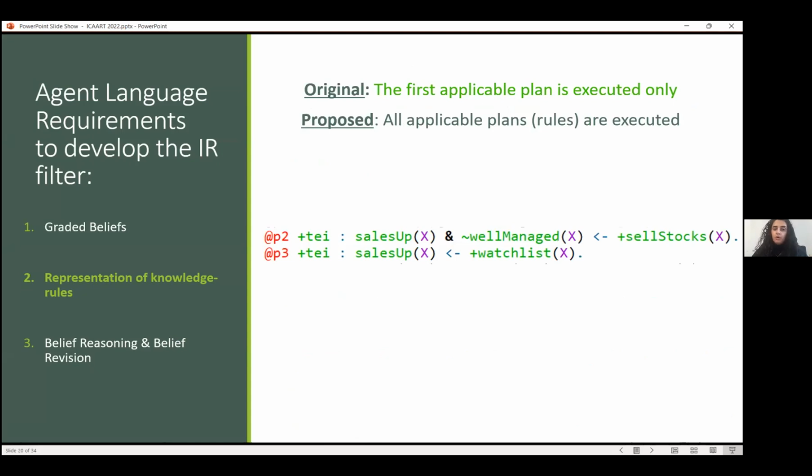One more advantage is that it executes all the applicable plans. Also, those who work with JSON know that in case several plans have the same triggering event, only the first one will be executed and the other one will be ignored. And this is not what we are aiming for when we want to represent knowledge rules. So in this case, both rules are applicable and both of them will be executed.